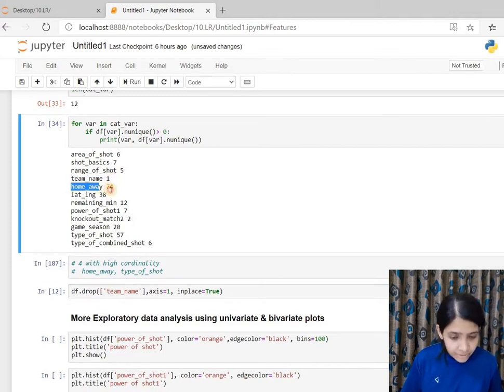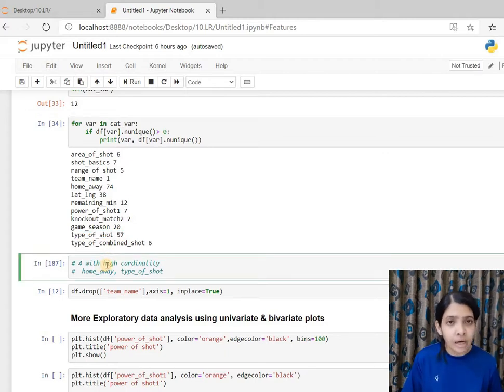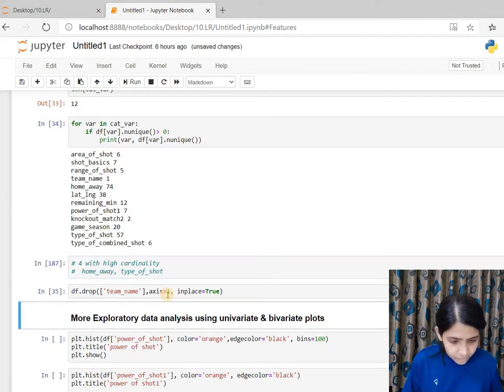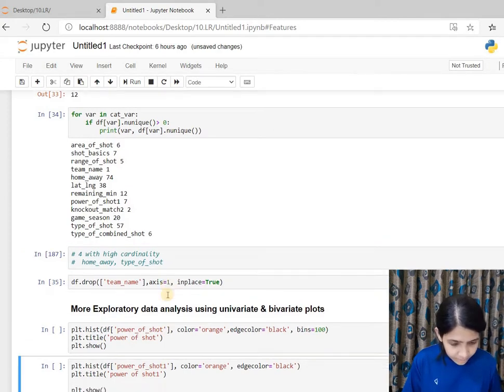I have noted down that there are certain features like home away, lat long, type of shot, that have high cardinality, in the sense they have a large number of levels in them, and that can be a problematic thing. So we need to handle it before we put it in the model. I have just noted it for now, and we'll see how we can handle it later when we do the modeling. So we just found out the information and kept a note of it. And I'm dropping team name.